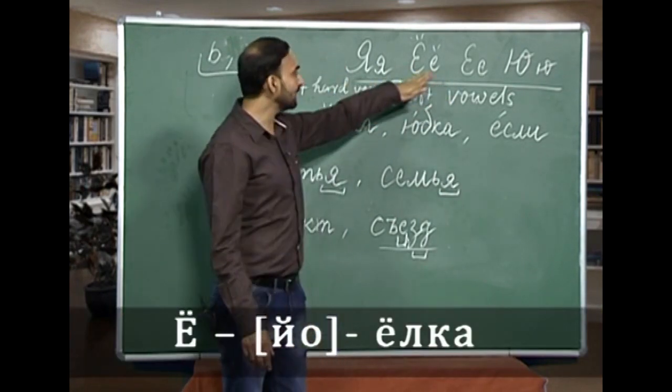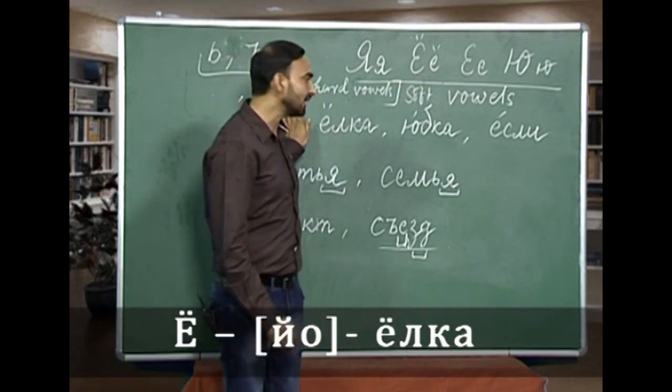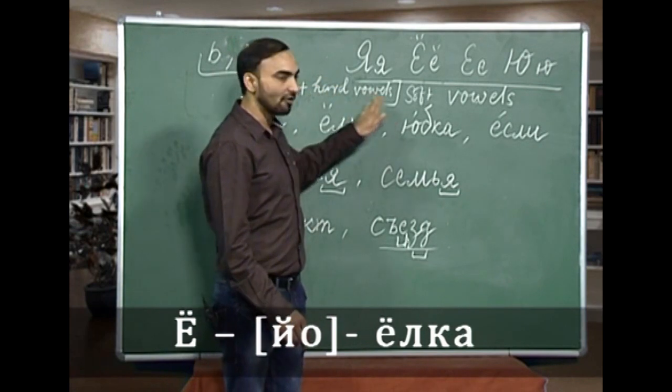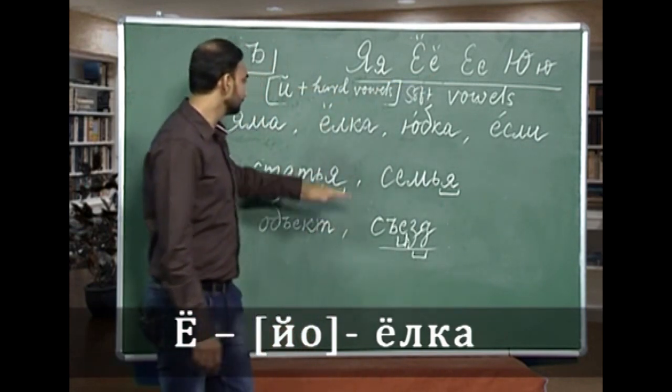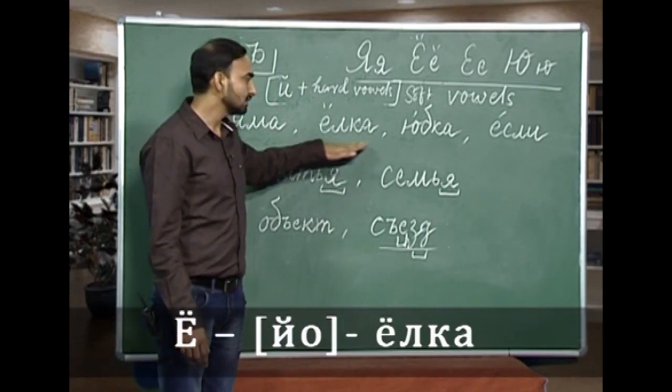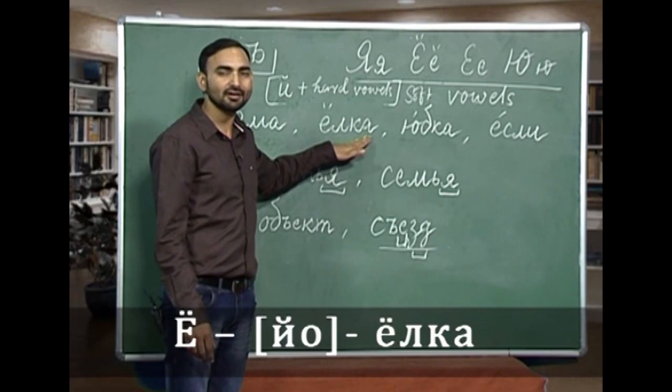And yo is again a combination of e kratke, which is a soft consonant, and hard vowel o, yo. Yolka, yo, l, k, a. Yolka is fir tree or Christmas tree.